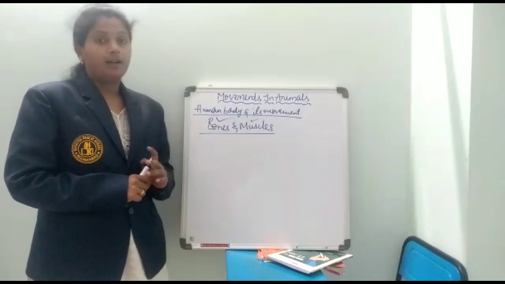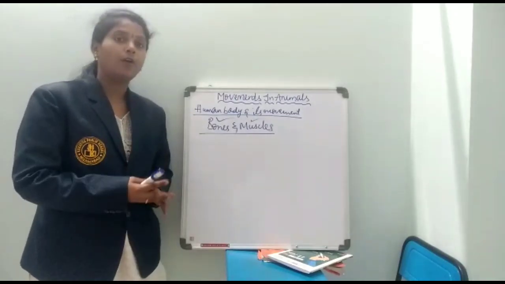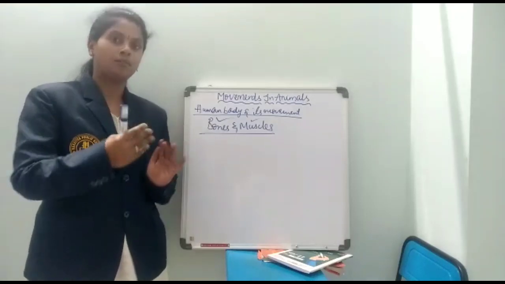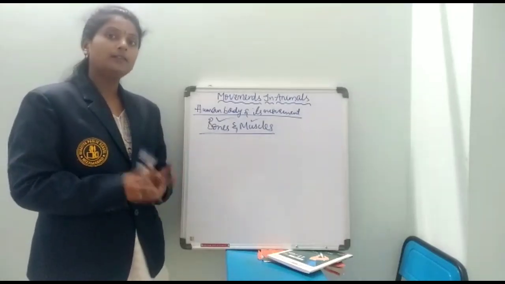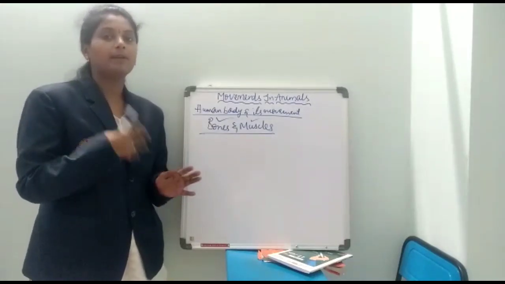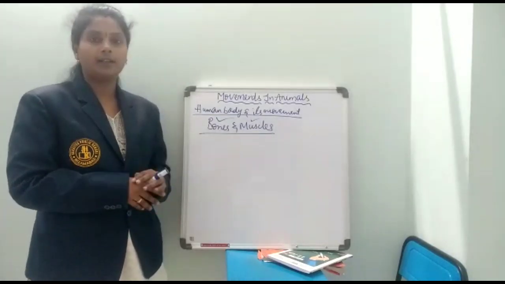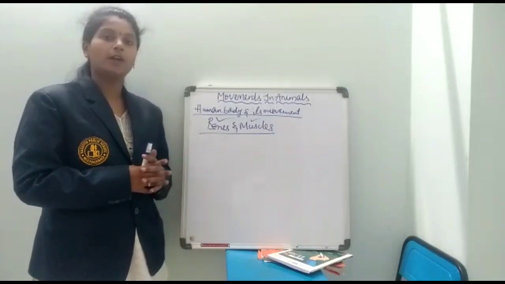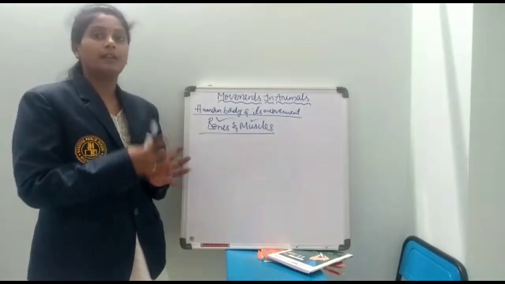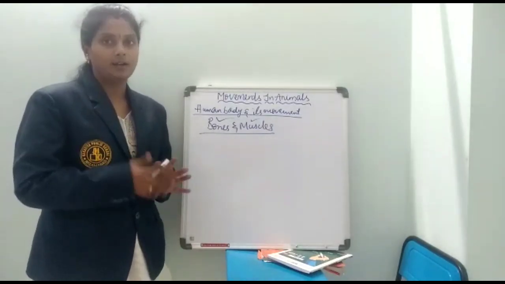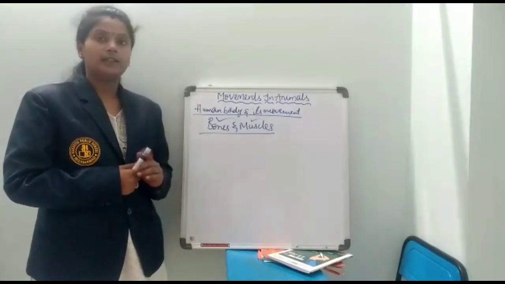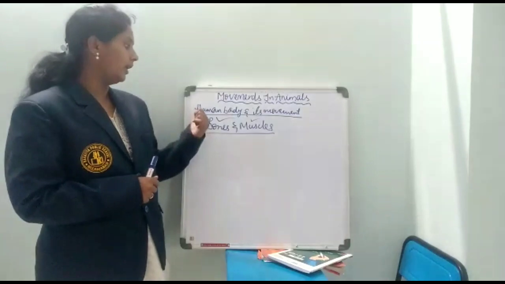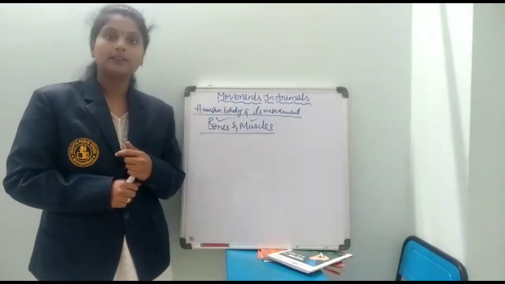For example, if you want to move from one place to another, you will walk or run. In the case of animals also, they will be running, walking, some are flying, some are crawling. Depending on the type of organism, they choose their mode of moving. So, in this lesson, we are going to study the movements in animals. First, we are going with the human body and its movement.